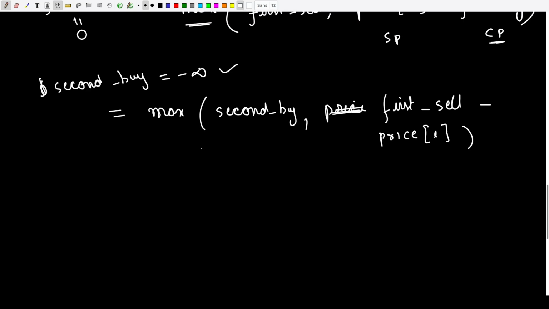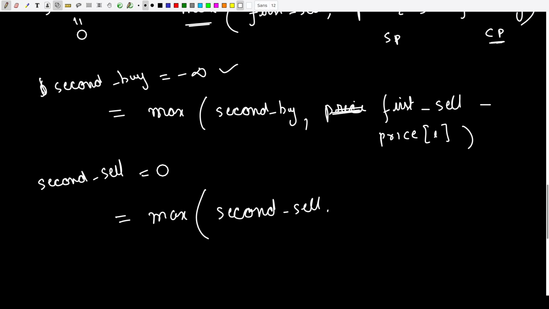Okay. Now the last step, which is my second sell. So in second sell, we are trying to maximize our profit. So initial value will be 0. And this is how we are going to do. Well, this is equals to second sell, the maximum profit I have made so far, or the amount of profit I'm going to make by selling the ith stock.